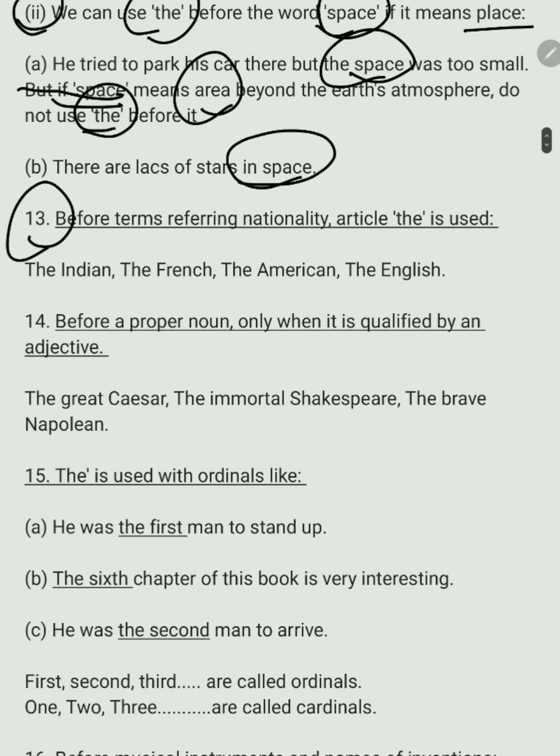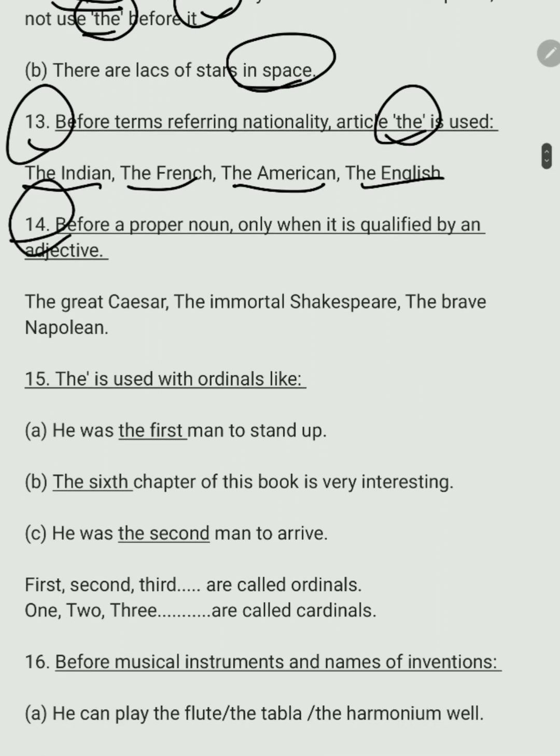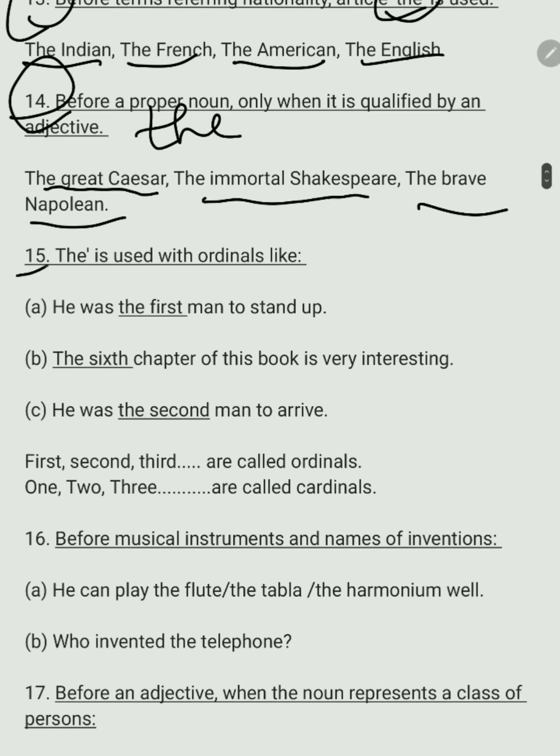The next rule. Before terms referring to nationality, the article the is used, like the Indian, the French, the American, and the English. Before a proper noun, only when it is qualified by an adjective, we use the. Like the great Caesar, the immortal Shakespeare, the brave Napoleon. All right.